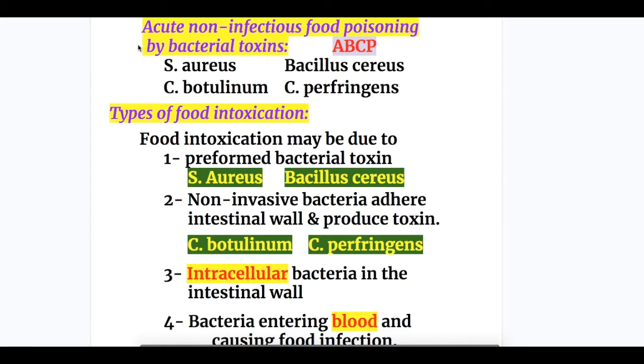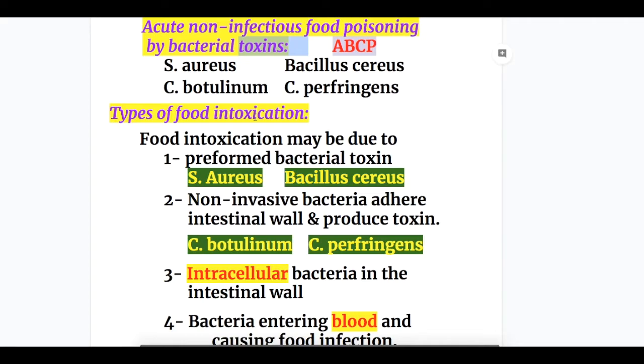Now, acute non-infectious food poisoning by bacterial toxins. Mnemonics is A, B, C, P. Staph aureus, Clostridium botulinum, Bacillus cereus, and Clostridium perfringens. These 4 organisms cause food poisoning by producing toxins.